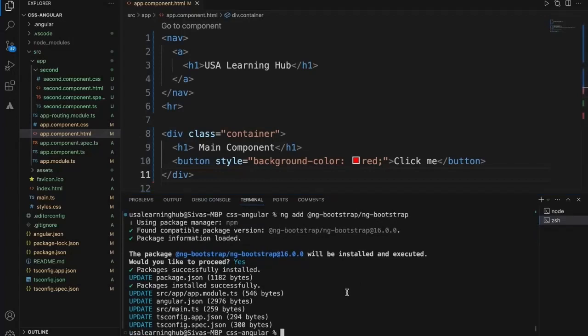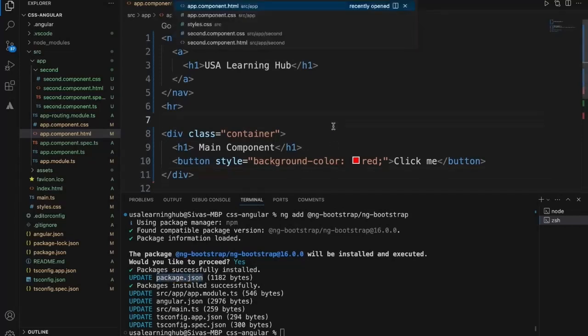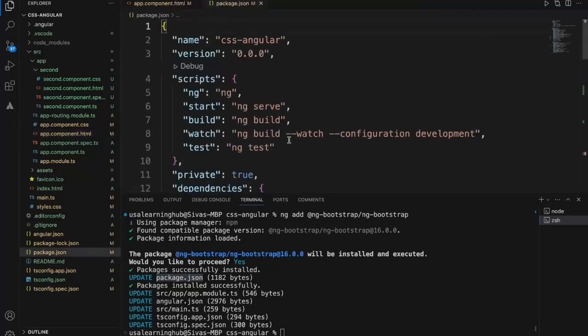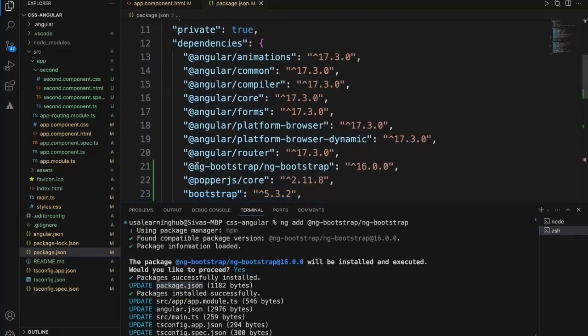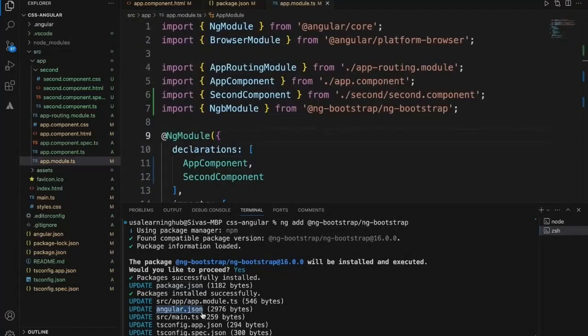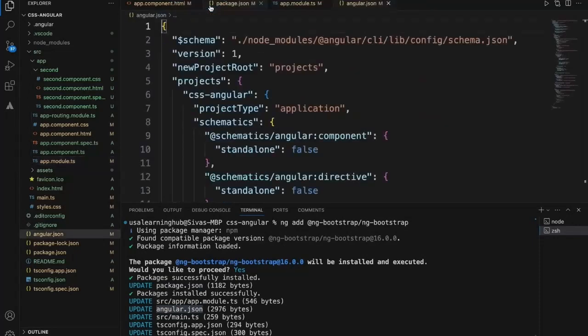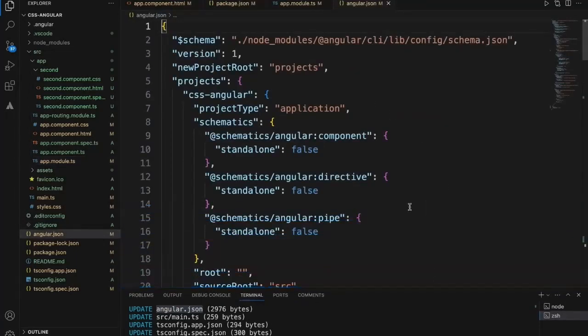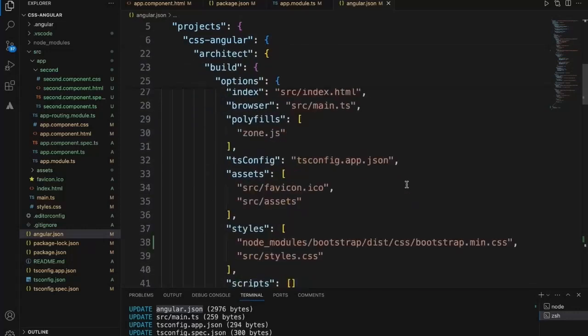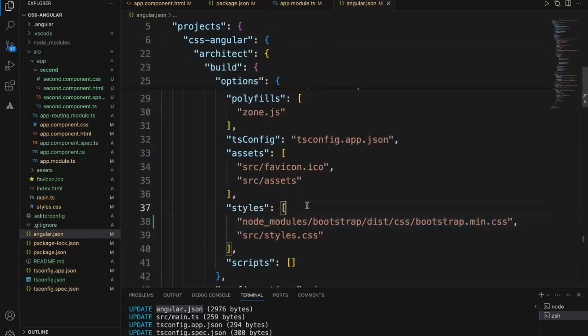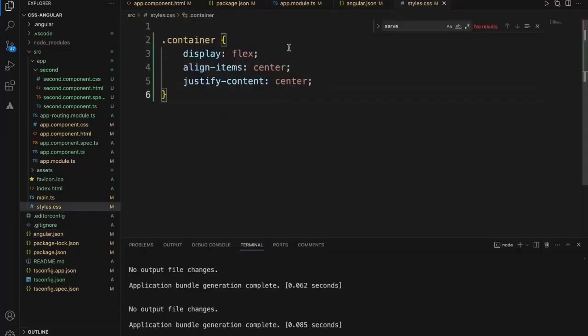If you notice what exactly it updated, the first one is package.json. It made an entry into package.json, and if you see, this is the Bootstrap. Then angular.json. Within this, if you scroll down, since I added Bootstrap, it made an entry here for the Bootstrap CSS to use when we start the application, or when I build the application.